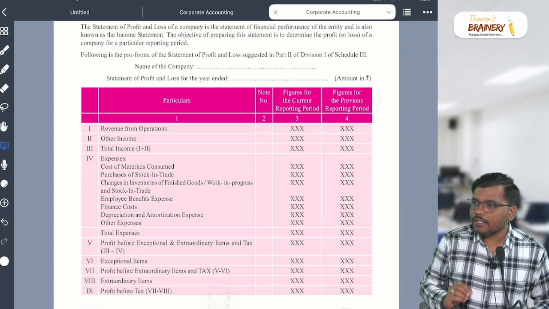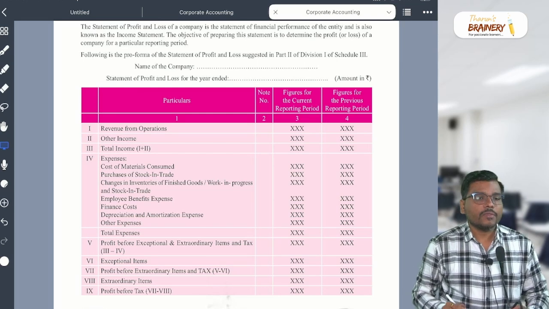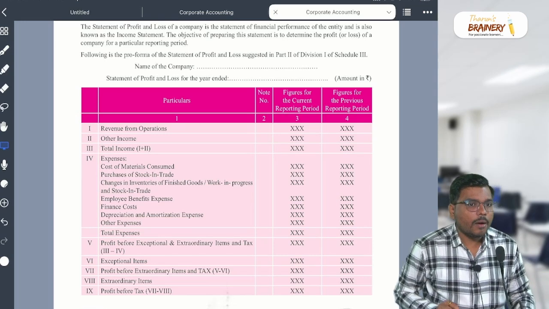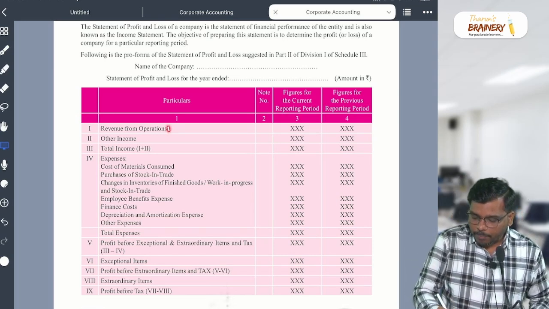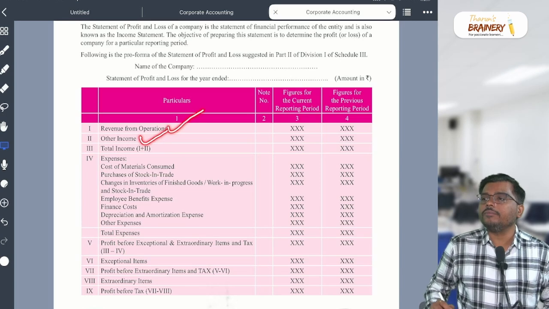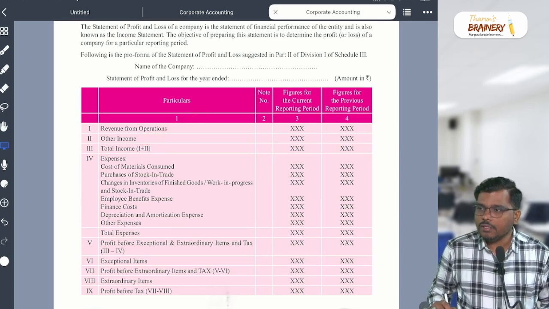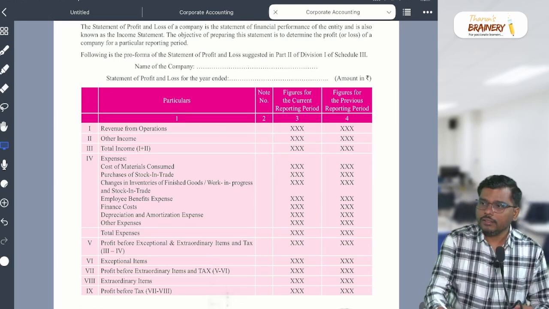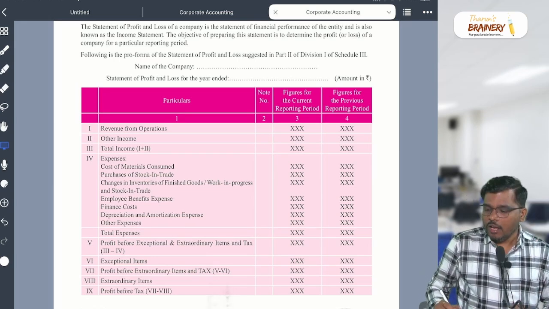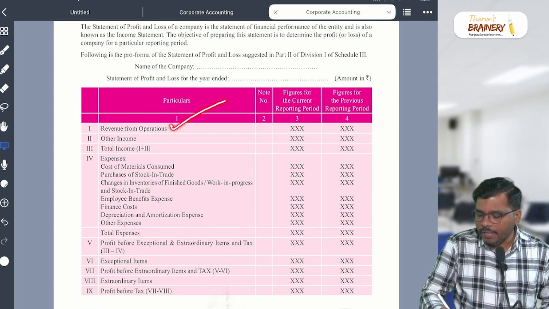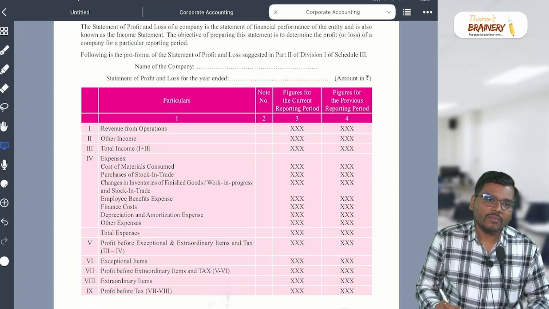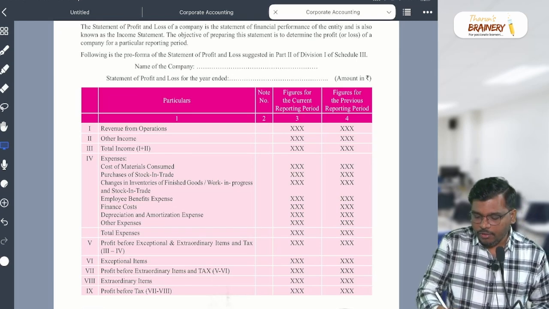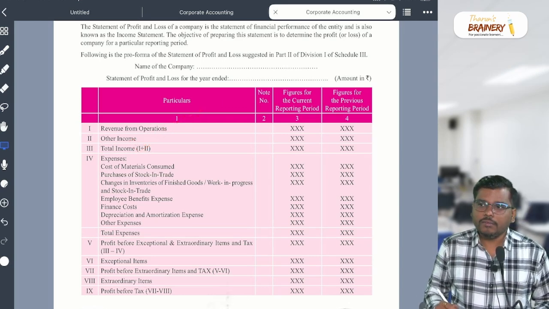Are you able to understand? Yes or no? Sir, any other example? Interest received. You receive the interest, will it come under revenue from operation or other income? Other income. Are you getting my point? Yes or no? If there is a profit on sale of asset, fixed asset, will it come in the revenue from operation or other income? Other income. Are you able to understand?